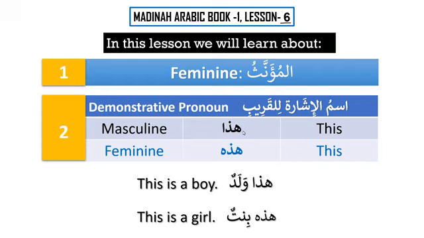We have learned hadha, which means this, and we know that it is used for masculine. In this lesson, inshallah, we are going to learn about hadhihi, which is used for feminine and has the same meaning. It means this, but it is used for feminine. So when we have a nominal sentence and we want to say this is a boy, we say hadha waladun. And when we want to say this is the girl, now we can see that the gender has changed. So that's why we have to use hadhihi. So it will be hadhihi bintun. So for a boy, we say hadha waladun, and for a girl, we say hadhihi bintun.